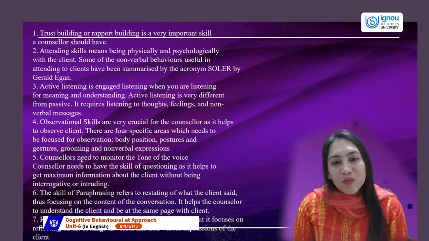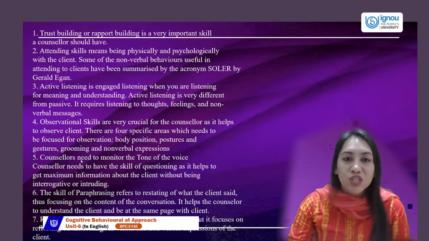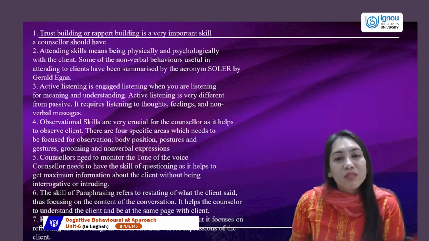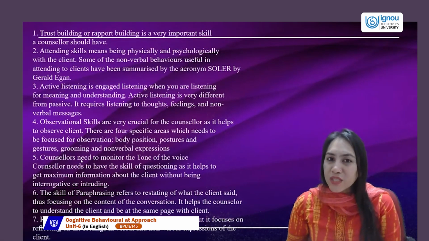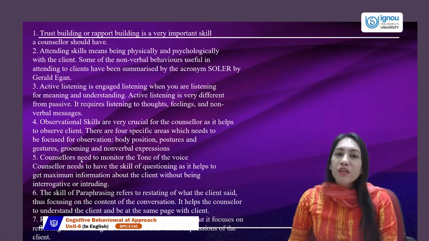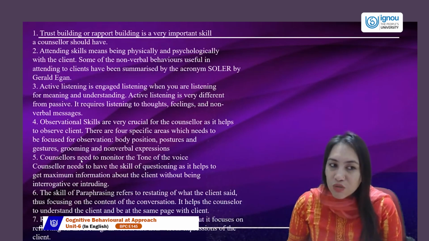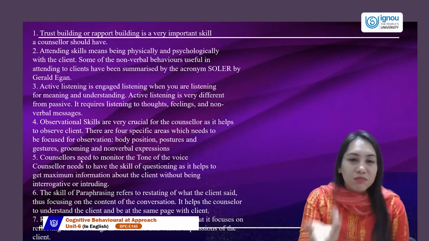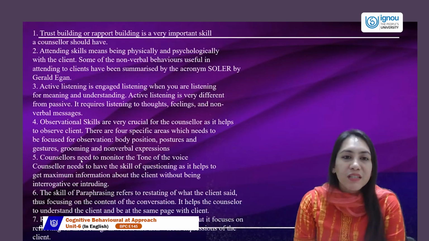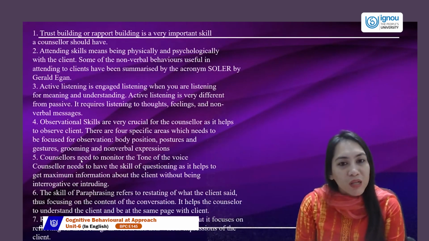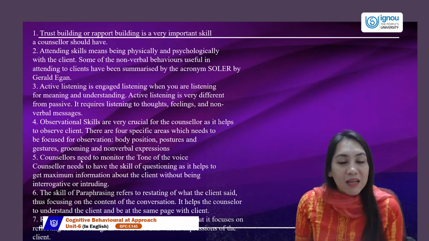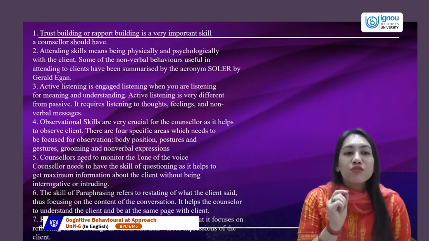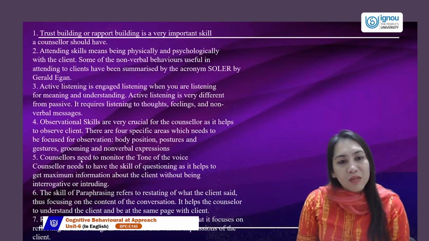As counselors and therapists, we not only see the physical changes in them, we also see the psychological changes, which is we also see the non-verbals in the clients. They shift their body when difficult questions come in. They move away from you when you ask them difficult questions. That tells us a lot about your client. They close their entire body when they feel uncomfortable, and smile and give an answer when they feel okay, this is being addressed, my problem is now being addressed. So checking nonverbals is extremely important.